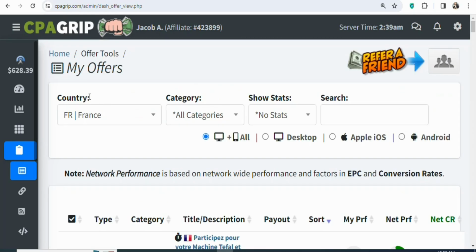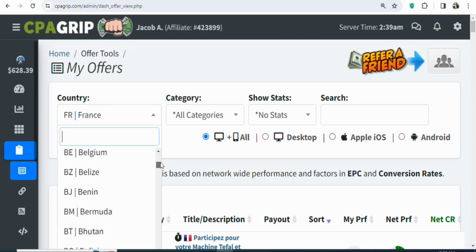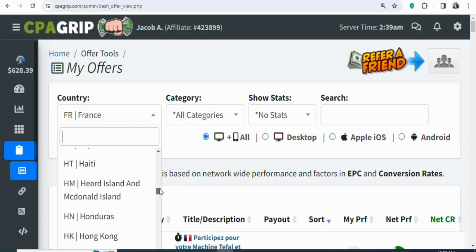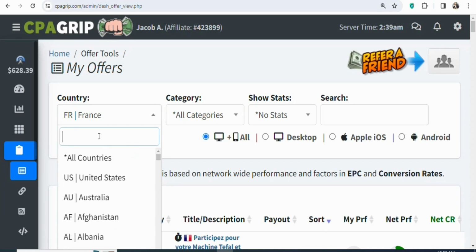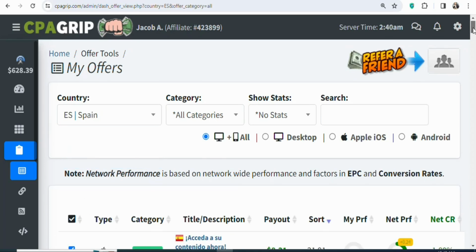To search for Spain, what you have to do is come right here, country. Once you're here, click right here. Once you click on it, you can scroll and then search for any country that you want. As I scroll, you can see a lot of different countries that you can select. In this case, we are searching for Spain. So type Spain here. Once you type it, you can see it. Click on it. Once you search for Spain, you're going to see a page like this.